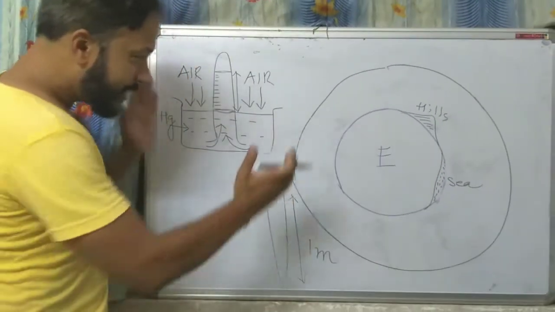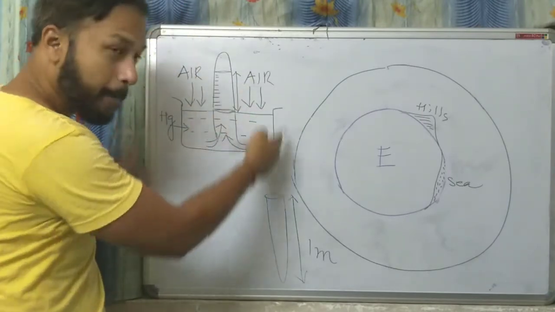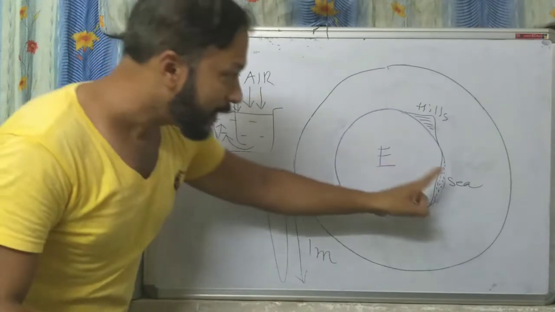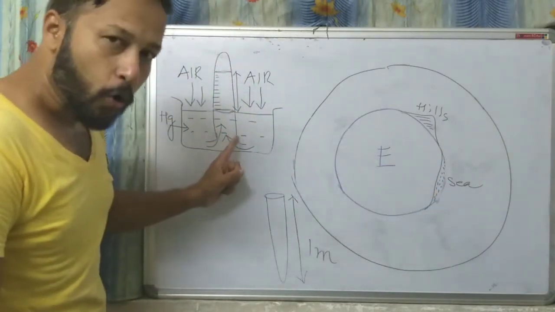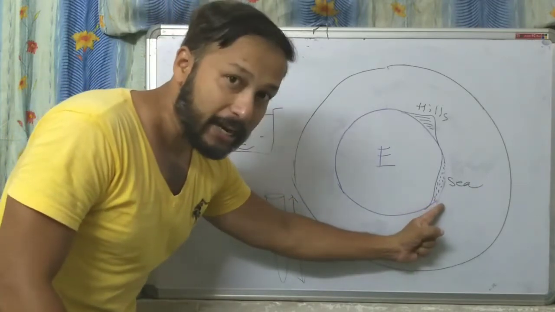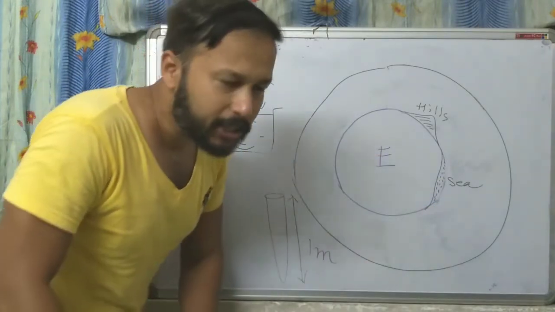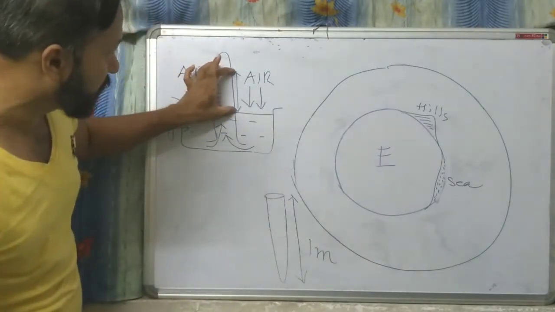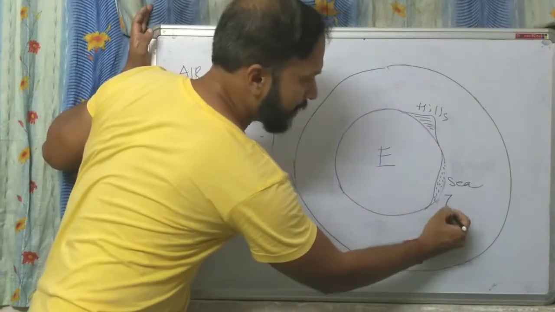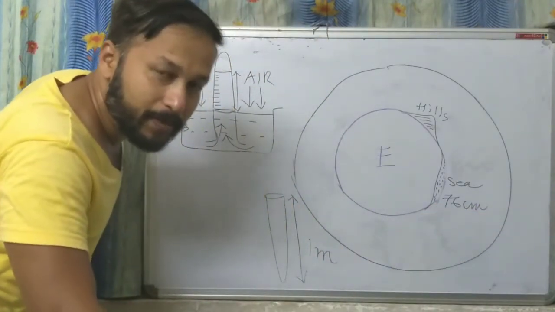Now, if I take the whole system, the whole mercury barometer, to sea level, just on the sea level, you will see that the height of this mercury column is 76 centimeter. Understood?